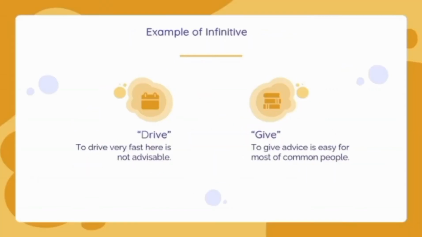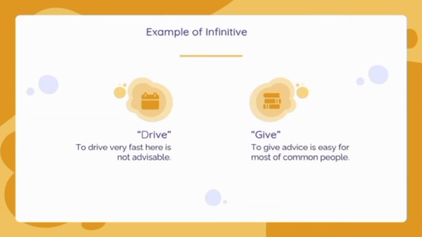Next we go to the examples of infinitives. Here we add to before the verb, so the verb also becomes the subject in the sentence. We have 2 verbs here, the examples are drive and give. The first one: to drive very fast here is not advisable. Here drive is preceded by to, so it becomes the subject in the sentence.